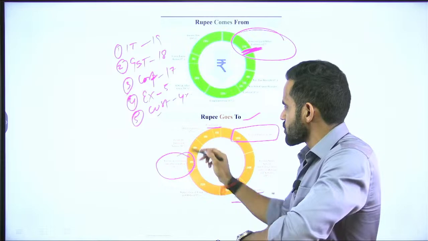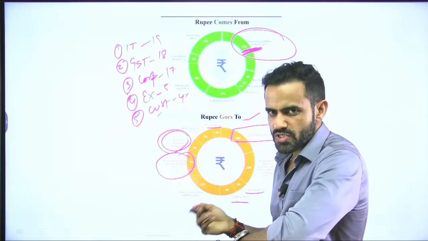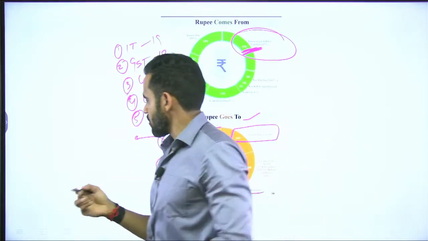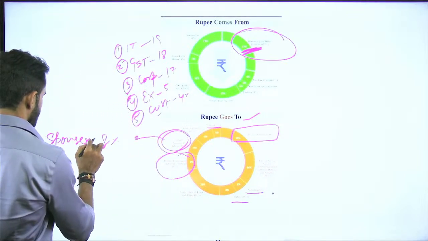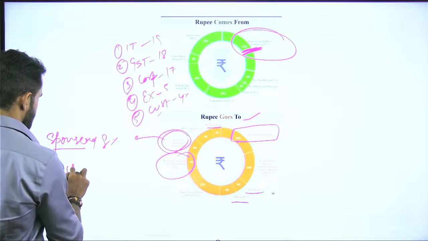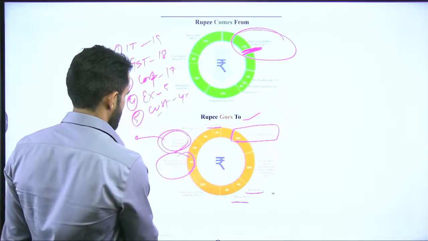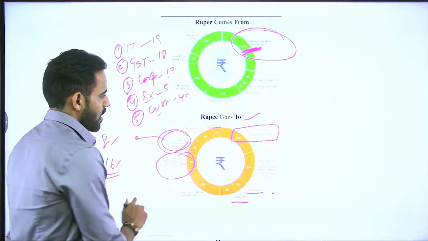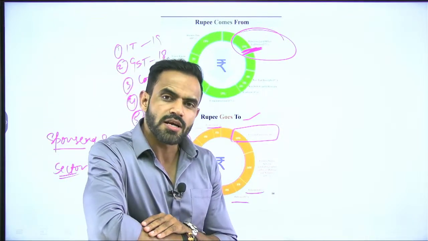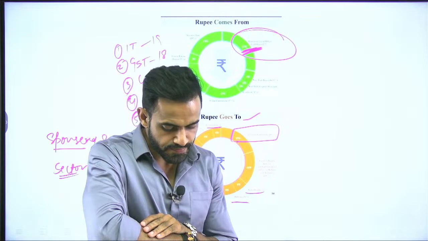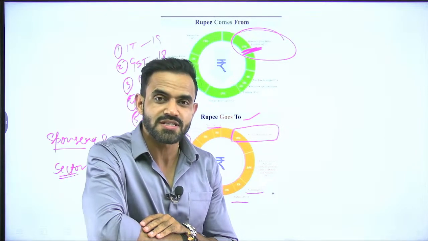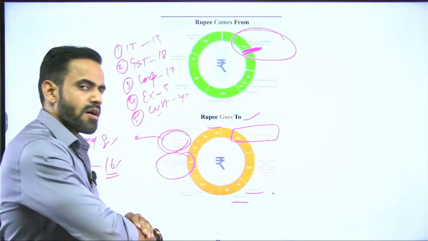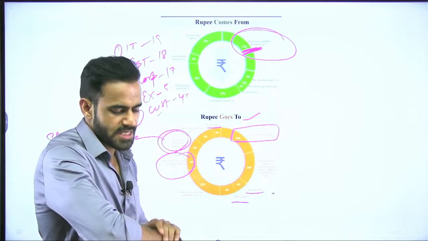Now, coming to schemes. Centrally sponsored schemes account for 8% of the expenditure, and central sector schemes account for 16%. In case of central sector schemes, the central government provides 100% funding, and in case of centrally sponsored schemes, the government provides partial funding and the remaining funding is given by the state government.